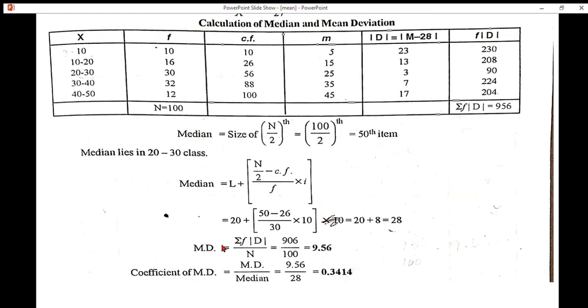Mean deviation is equal to summation f modulus d by n. Substitute the values in the formula, that is summation f modulus d 956 divided by 100, so that we get 9.56. Coefficient of mean deviation is equal to mean deviation divided by median. Substitute the values in the formula. We know mean deviation, that is 9.56. Median value 28, that is 9.56 divided by 28, we get 0.3414.